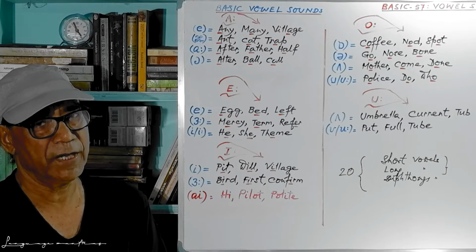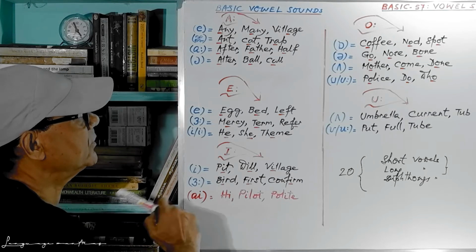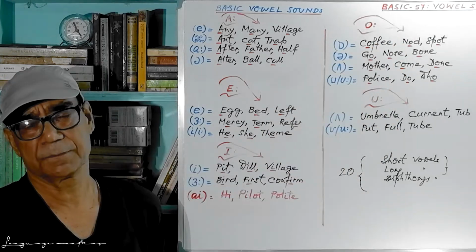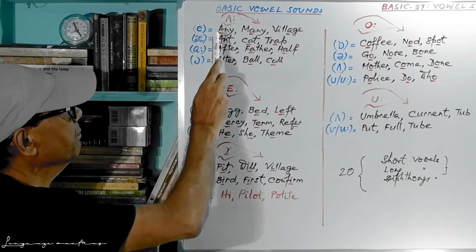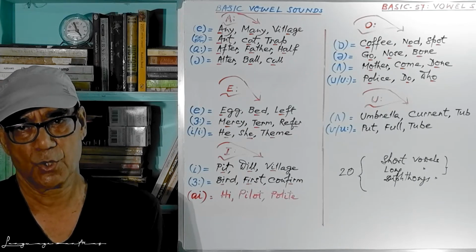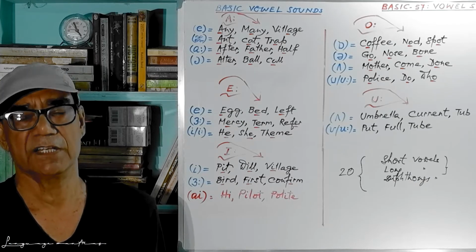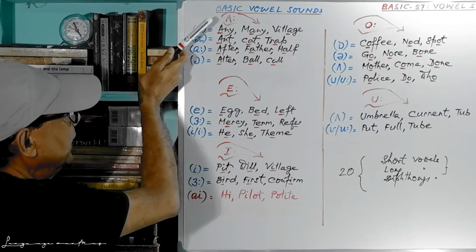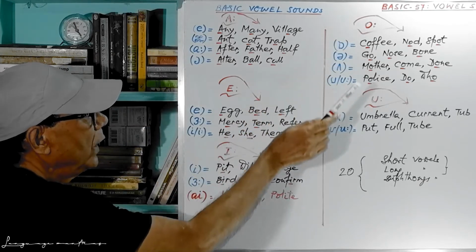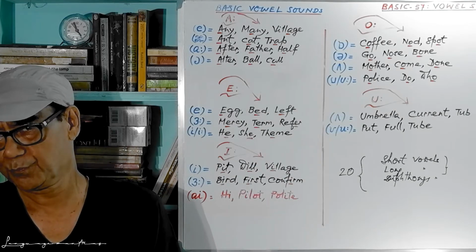Good evening, everybody. This is Language Mantras Basic English session number 57, and we have basic vowel sounds to discuss. We know there are 5 vowels. They are A, E, I, O, and U.